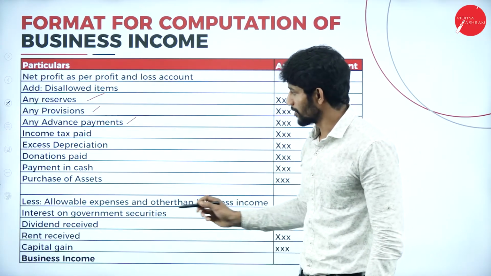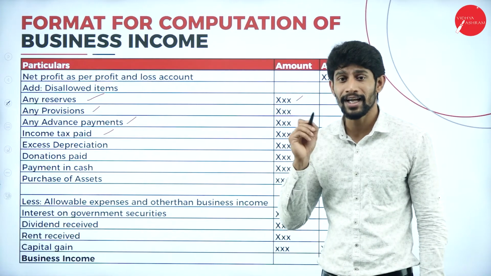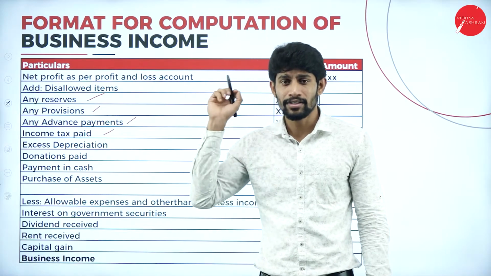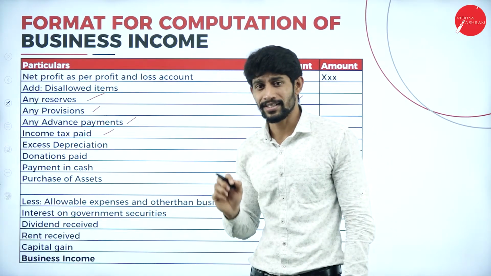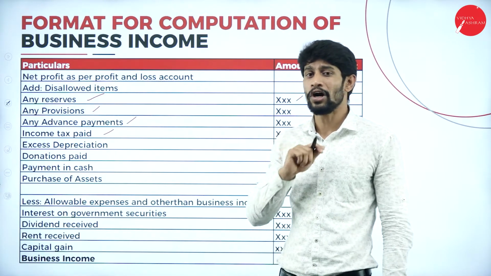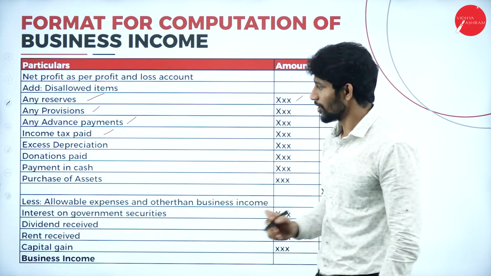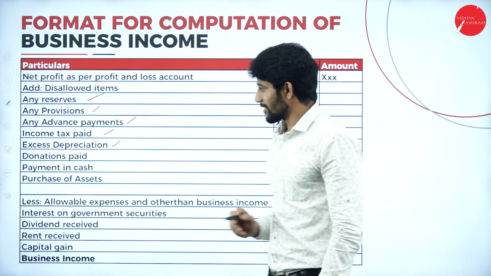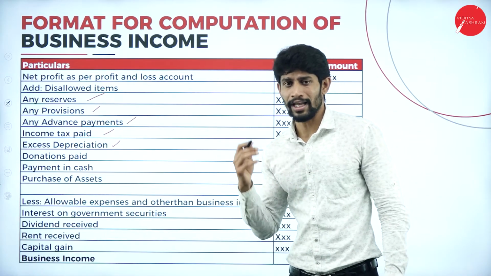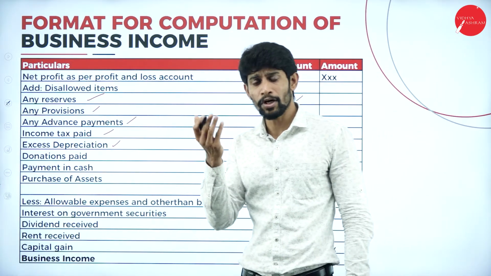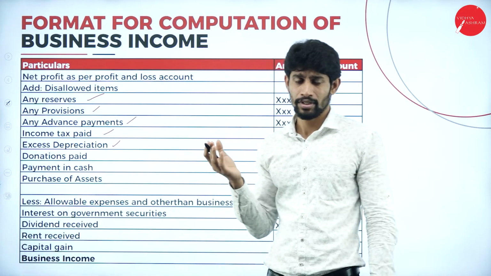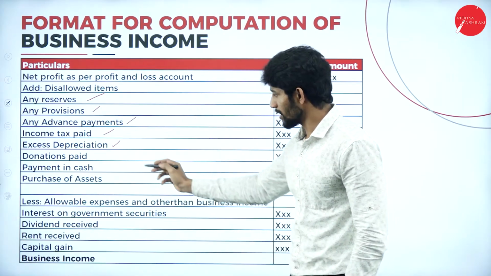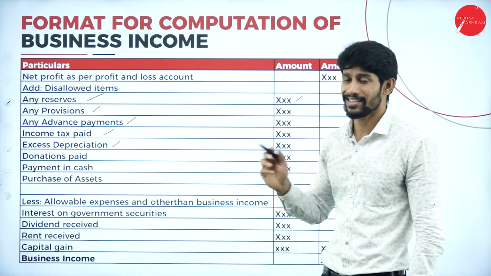Next, income tax paid. It is the obligation and responsibility of the assessee to pay income tax to the government, so we will not consider it a business expenditure. Just add back the income tax to net profit. Next, excess depreciation. He is supposed to claim 10,000 rupees but he claimed 12,000. The excess amount claimed is 2,000, so add back that 2,000, the excess depreciation.